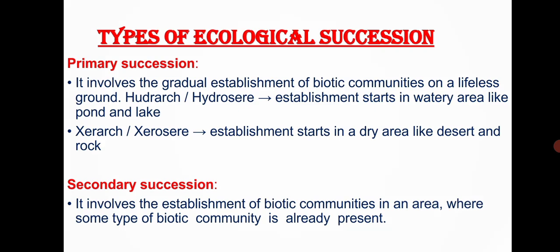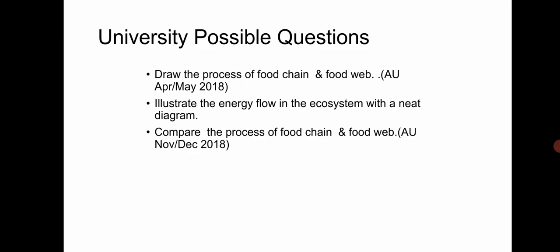So in this video we discussed what is meant by ecological succession, what its types are, what the processes and steps involved in ecological succession are, as well as how the energy flows and is passed from one consumer to another via food chain, food web